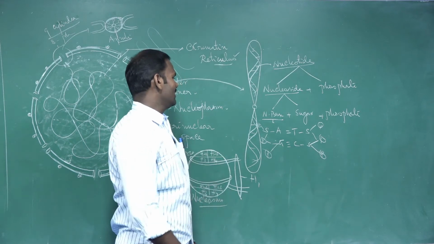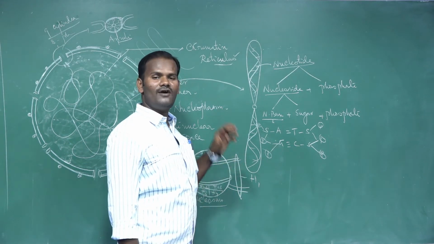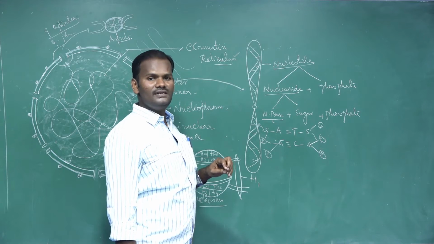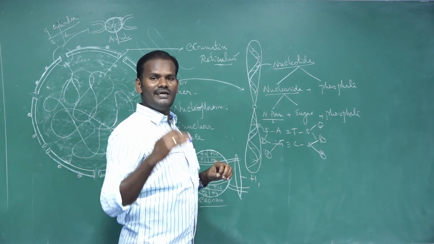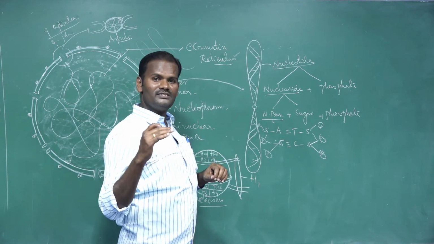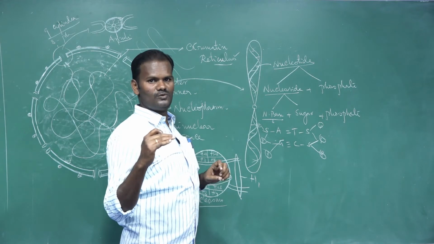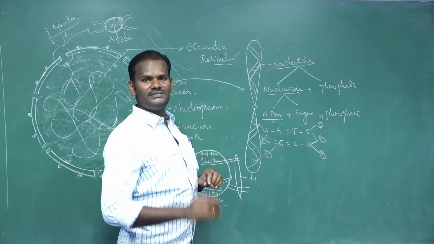Chromosomes become clearly visible at the time of mitotic cell division. Which type of cell division actually? It is clearly visible in mitosis, especially metaphase. Chromosomes are clearly visible at the metaphase stage alone.